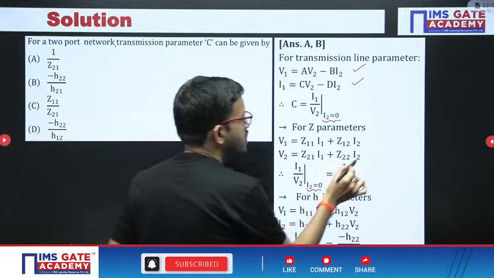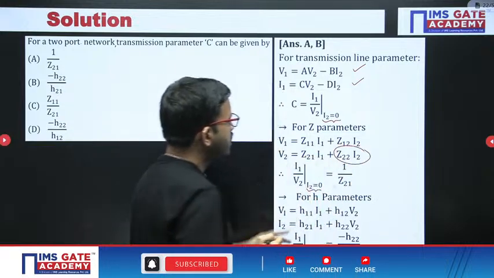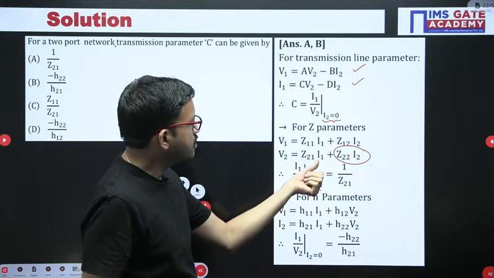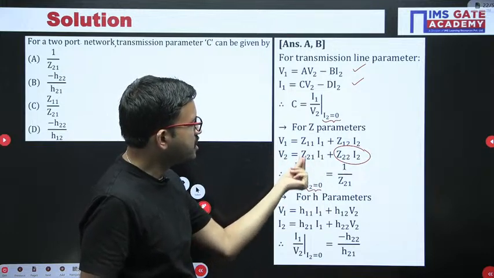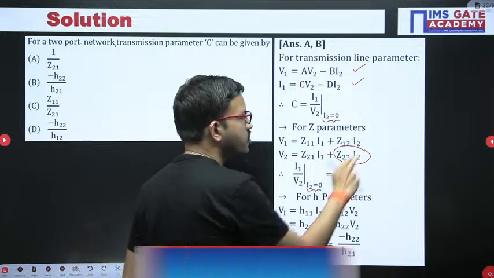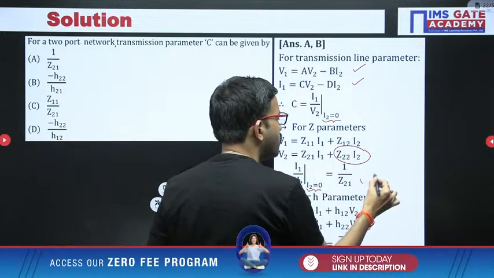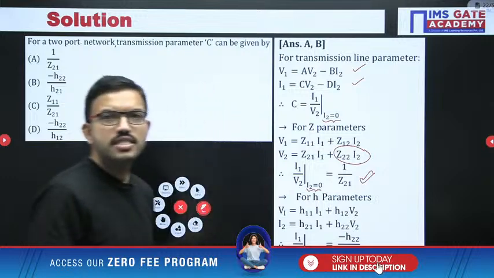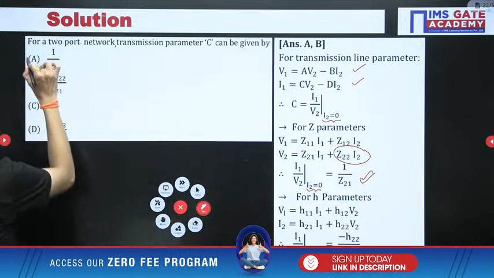This term is 0, then V2 is nothing but Z21 I1, so I1 gets cancelled and you get I1 by V2 equal to 1 by Z21. So 1 by Z21 is in option A.